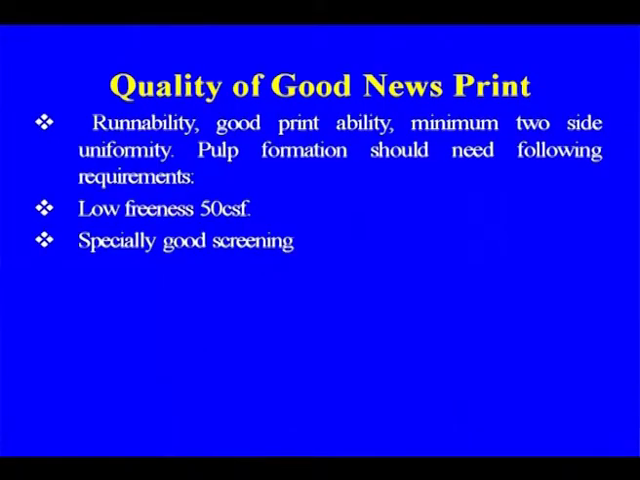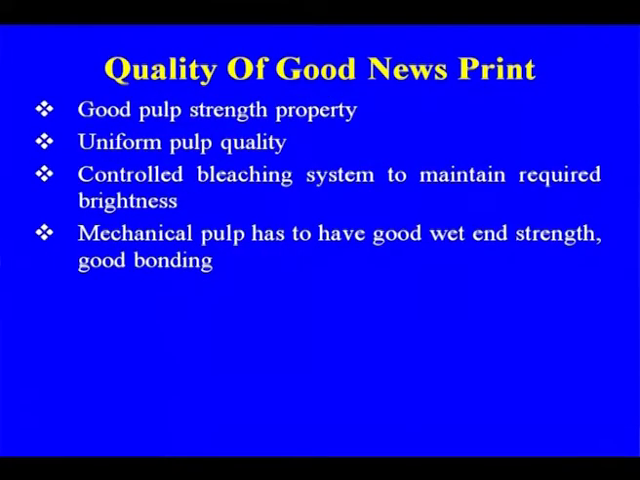Quality, these are some of the requirements in case of runnability: good printability, minimum two-sidedness. Pulp formation should need the following requirements: low freeness, because that is also very important, as freeness measures the drainage of the water, especially good screening, good pulp strength, uniform pulp quality, controlled bleach system, mechanical pulp has to be good weight and strength, and good bonding during the paper making. So these are some of the requirements.